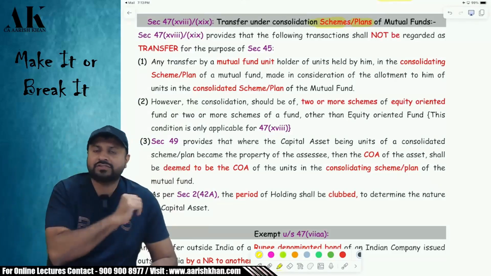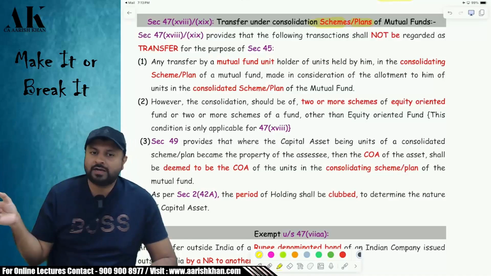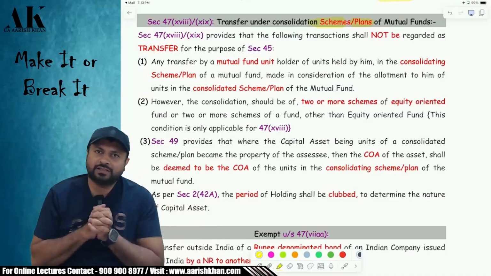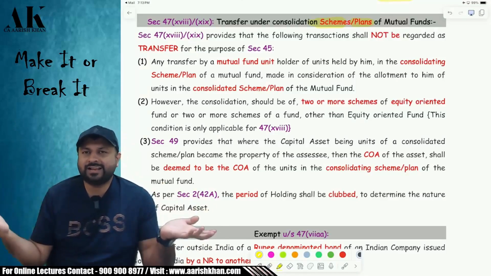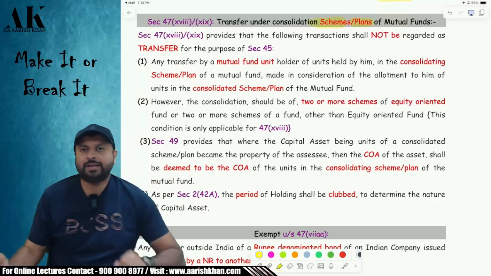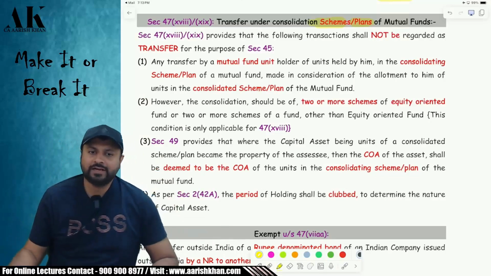These are different kinds of schemes. And in every scheme, there will be further plans, which are called dividend plan, growth plan, dividend reinvestment plan. So if you do a merger of these plans, or a merger of these schemes, then just like amalgamation, I am a unit holder of a mutual fund company. Now that mutual fund company is getting merged with another mutual fund company, with another scheme or with another plan.